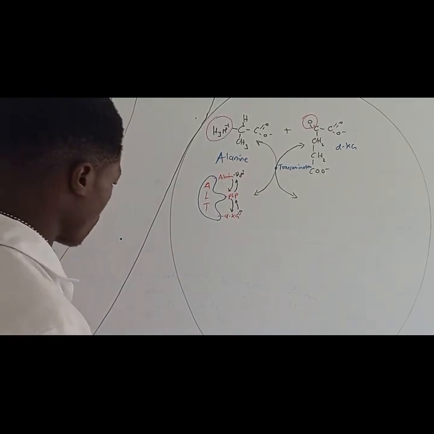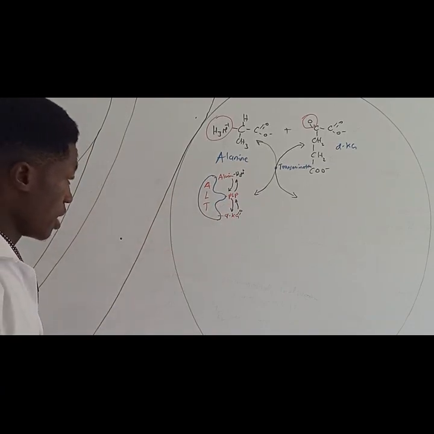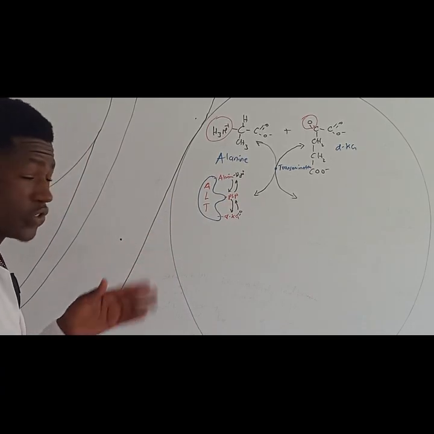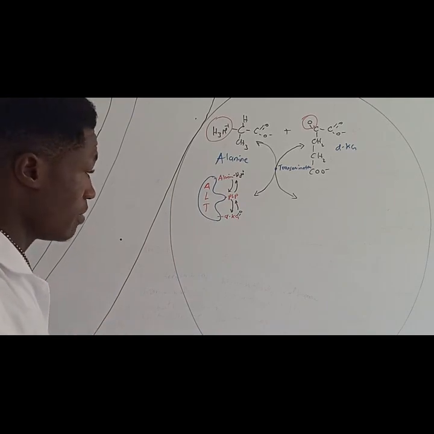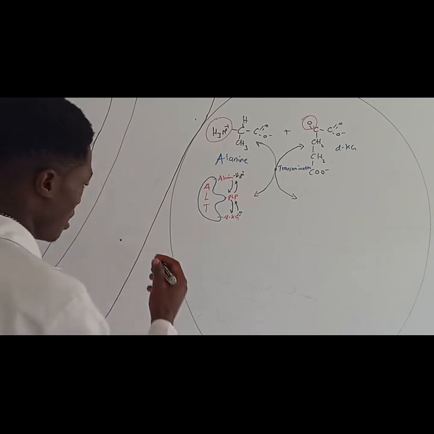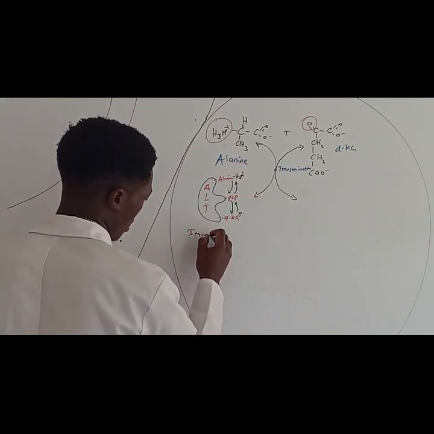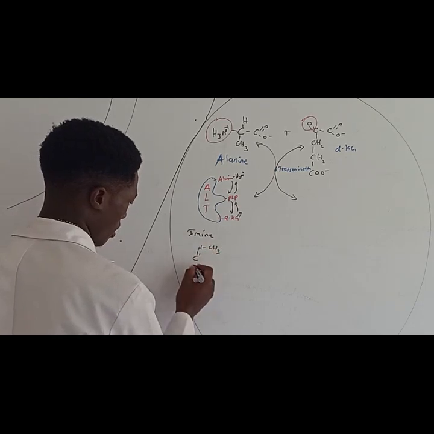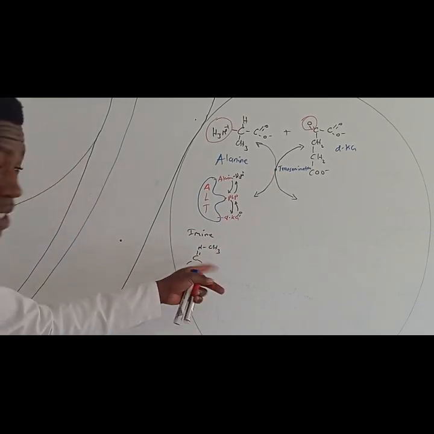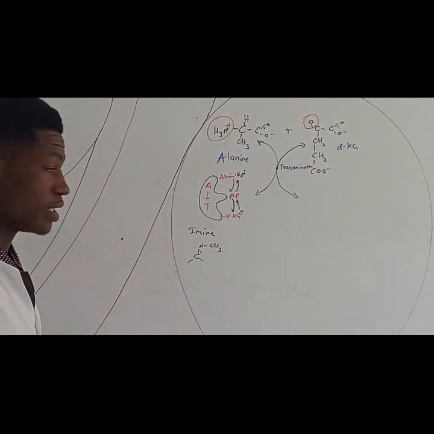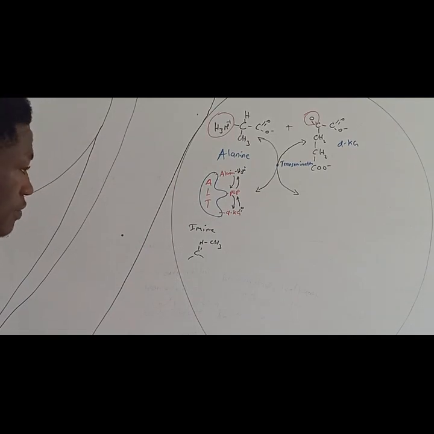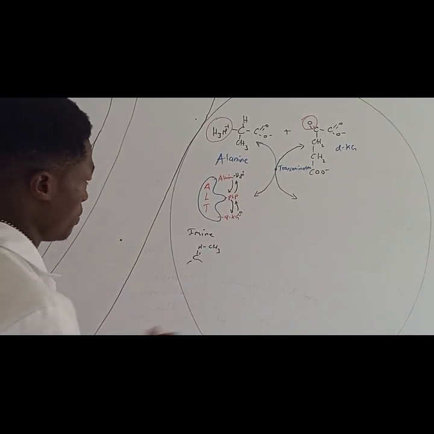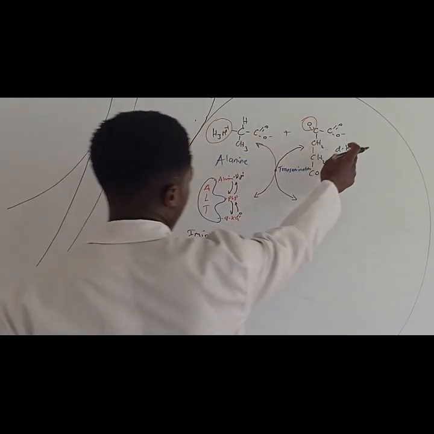So what are we going to have? Now before we get into that, the pyridoxal phosphate is bound to the alanine aminotransferase via a Schiff base linkage, right? You remember from your organic chemistry, the imine, N double bond CH3, right? So that's an example of a Schiff base linkage. So this is how the pyridoxal phosphate is bound to the alanine aminotransferase, or alanine transaminase in other words. So what are we going to form from this reaction? This amino group is going to be transferred to the alpha ketoglutarate.